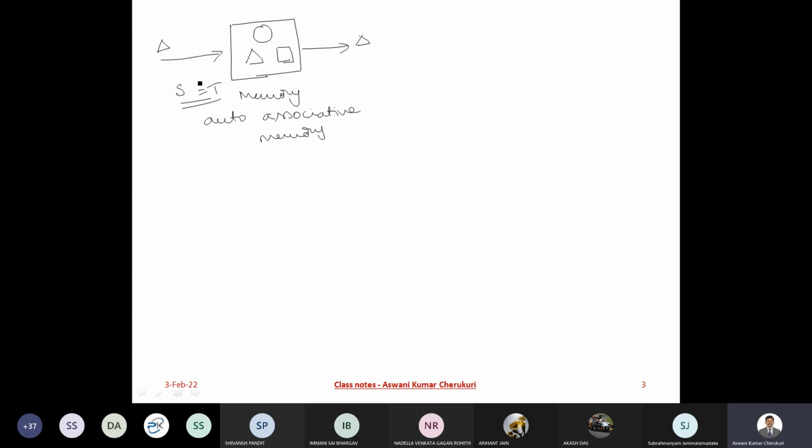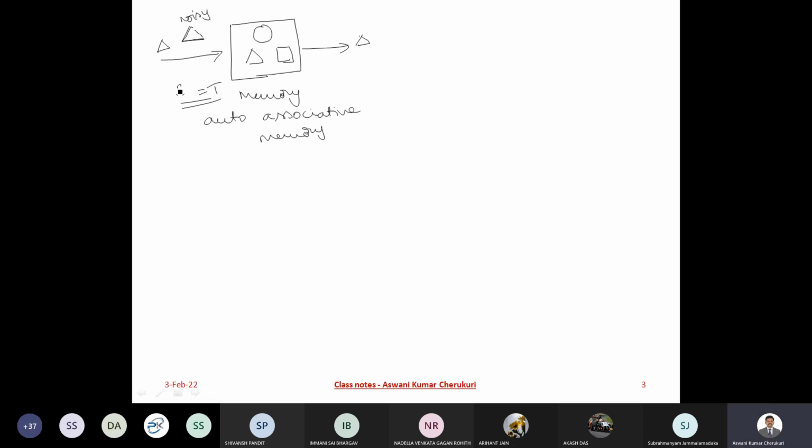Now the complexity increases. Imagine I am giving a noisy stimulus. Look at the stimulus I am giving. What is this? I am giving a distorted input, a distorted triangle. This part is missing, so I'm just putting a dot. So the input I'm giving is a partial, noisy input.